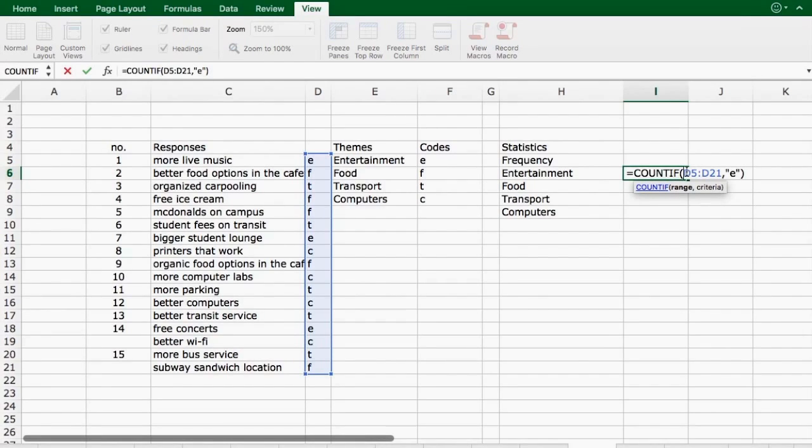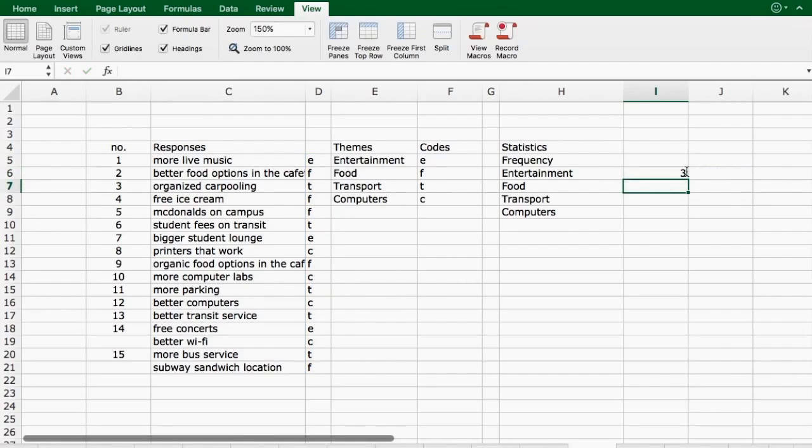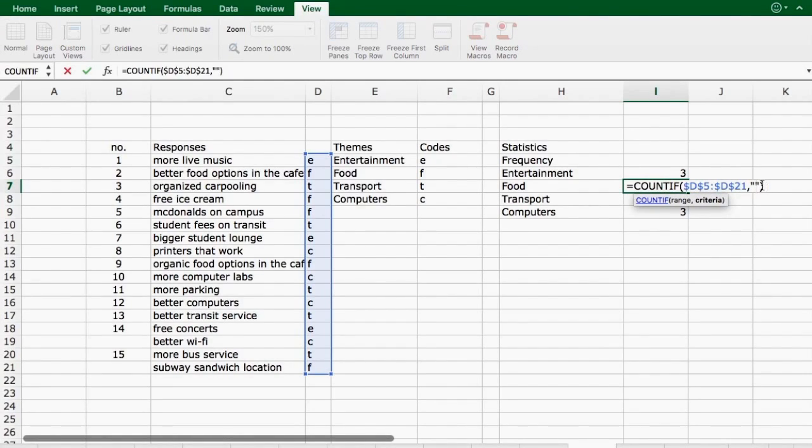I can tell Excel, I don't want you to change the range you're looking at. So I use the dollar signs to do that. And then I can drag down. But I have to remember to change the letter or the code that I wanted to count for, because here's what's telling me. It keeps telling me, yes, there are 3. But I want to know how many times F is counted. So I just need to go into the formula, change the F, go into the formula, change to T, go into the formula, and change to C.